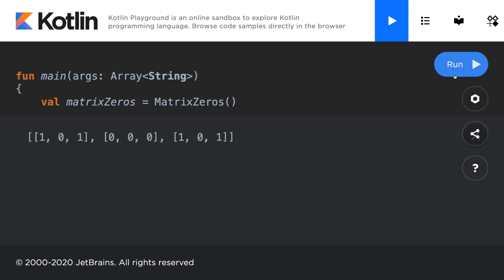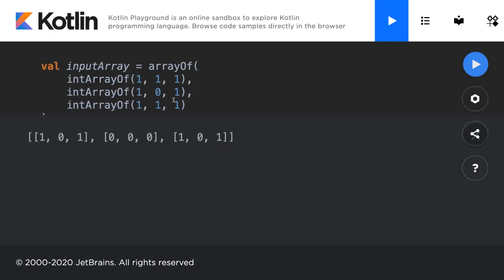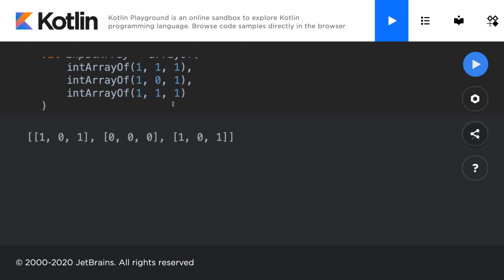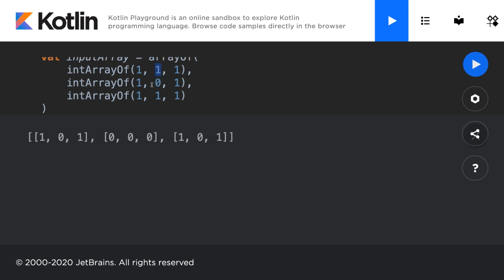So I'm going to hit run, and as you can see, we have 101, 000, 101 being represented. So we began with an array that had 0 as only the center, but we ended with zeros being in the middle row, as well as being zeros in the middle column, which is just as we expected because we had to set that middle row and the middle column.